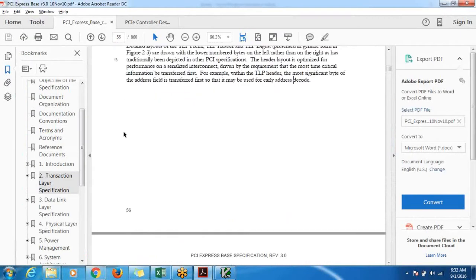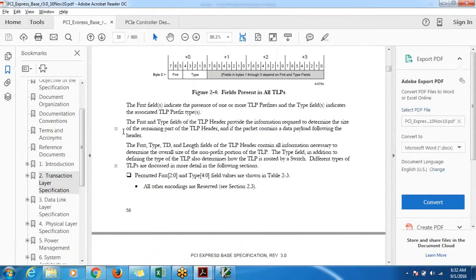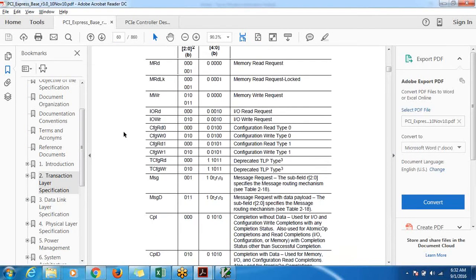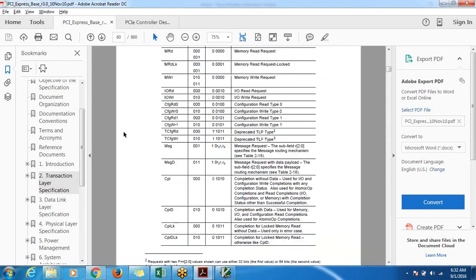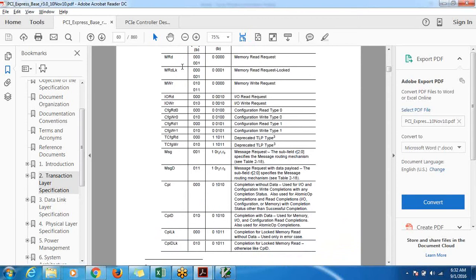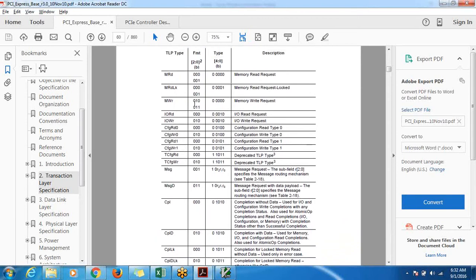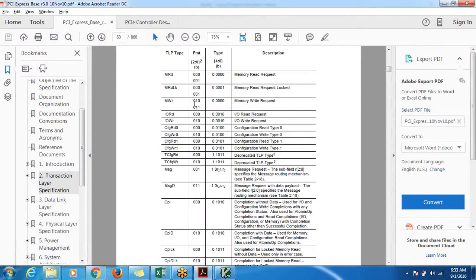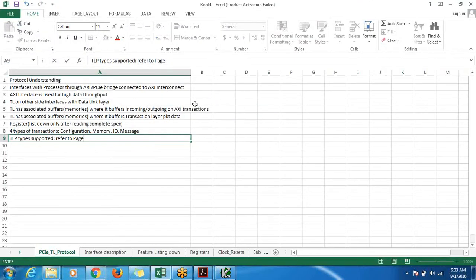In turn, they will be divided into posted, non-posted, read with completion, and so on. These are all the types. TLP types supported. You can write down, refer to page number 60.